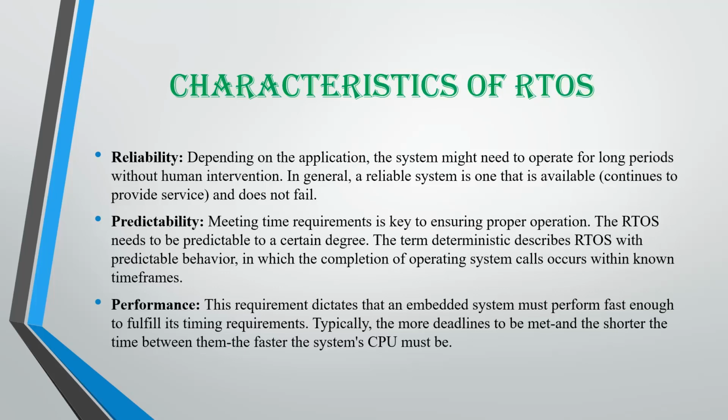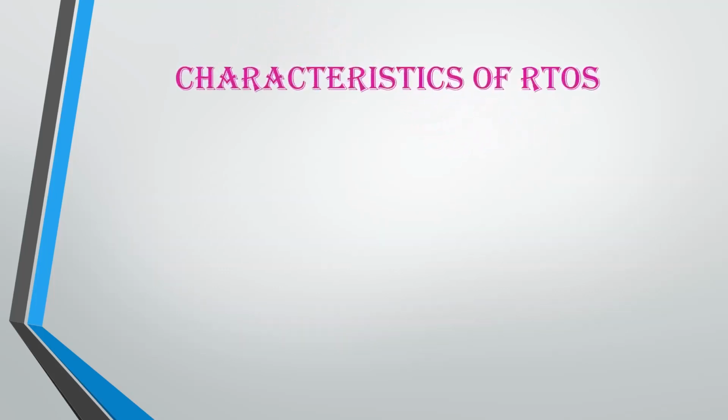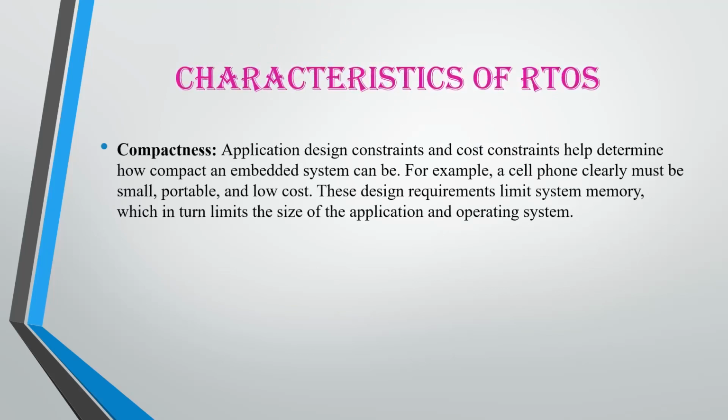So we can also say throughput is the rate at which a system can generate output based on the inputs coming in. So next we'll see the compactness. Application design constraints and cost constraints can help determine how compact an embedded system can be. For example, a cell phone clearly must be small, portable and obviously of low cost. These design requirements limit the system memory, which in turn limits the size of the application.